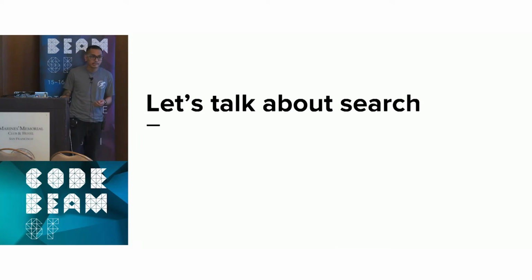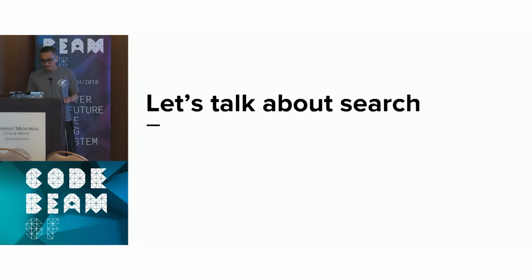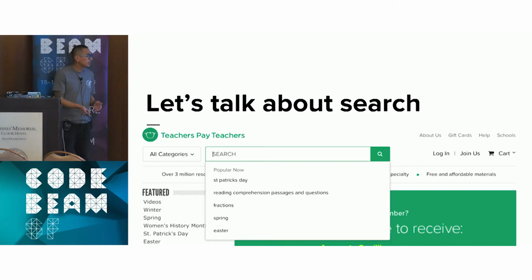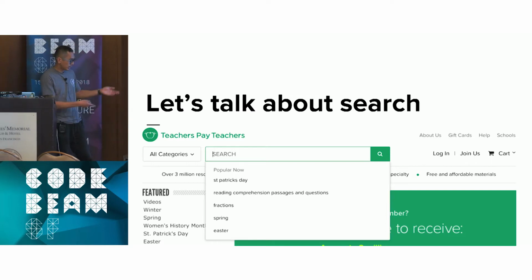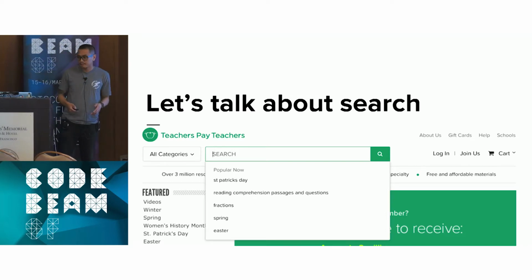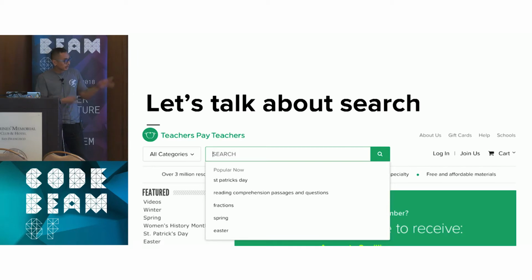So let's talk about search, just so you know what we're building. We click on the search bar. What we see here is Autosuggest. This is a screenshot taken fairly recently. So we see some searches like St. Patrick's Day. I know that's in a couple days. So we've got some seasonal data. And then other popular search terms as well, like spring, Easter, also seasonal. Fractions are still apparently very popular.